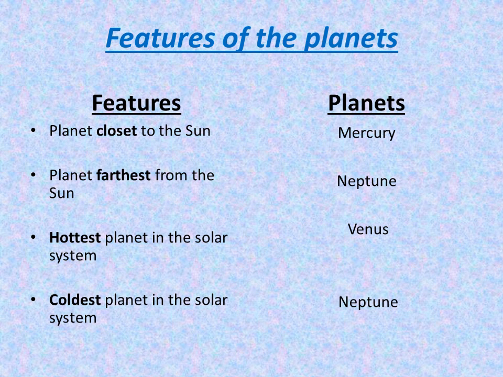Now let us learn about the features of the planets. Planet closest to the Sun. So which planet is close to the Sun? Mercury. Yes. Next is planet farthest from the Sun. Which planet is far from the Sun? Neptune. And which is the hottest planet in the solar system? Venus. Which is the coldest planet in the solar system? Neptune.